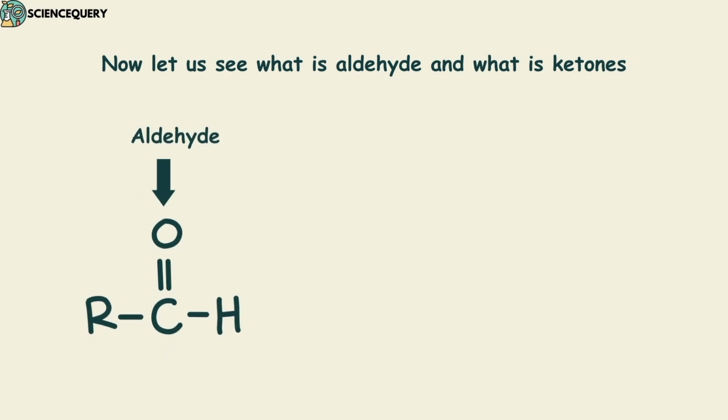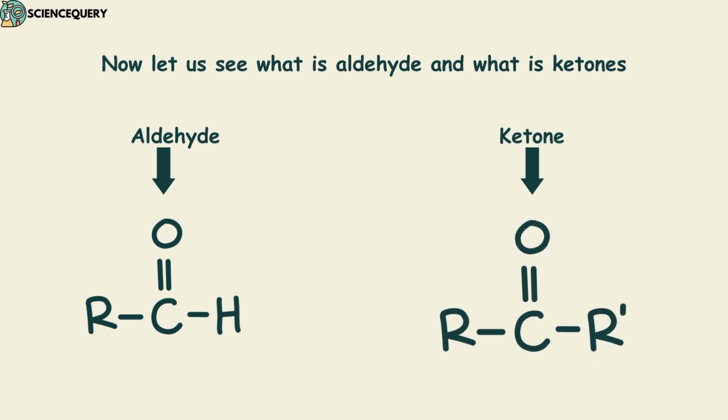Aldehyde is an organic compound with a carbon atom, shares a double bond with oxygen and a single bond with hydrogen with a functional group R. Whereas ketone is again an organic compound with carbonyl group, that is, carbon shares a double bond with oxygen and two functional groups that may be same or different.